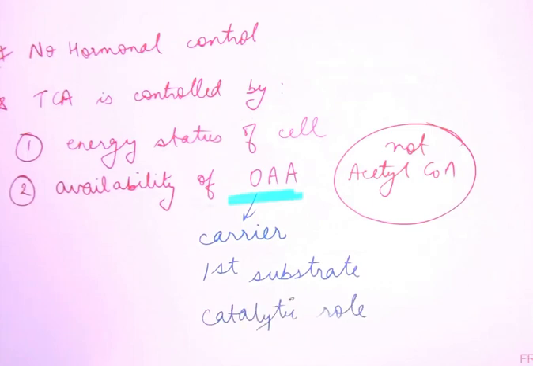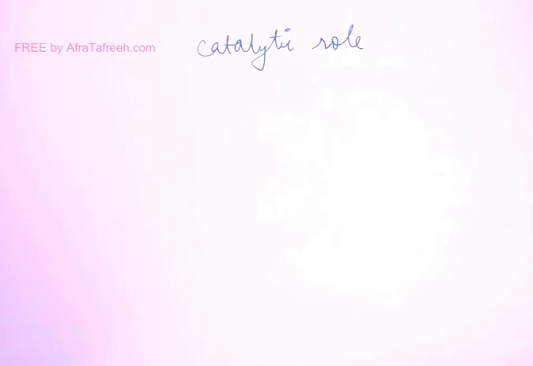When I say catalytic role, what does that mean? See, enzymes have a catalytic role. Enzymes are catalysts. What does that mean? That the enzyme is not used up in the reaction. Right? The enzyme is obtained as such after the reaction. Similarly, oxaloacetate is again regenerated in the TCA cycle. It is not used up in the TCA cycle. That is the catalytic role.